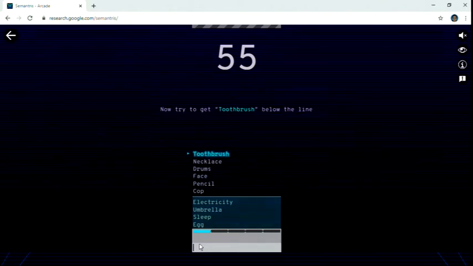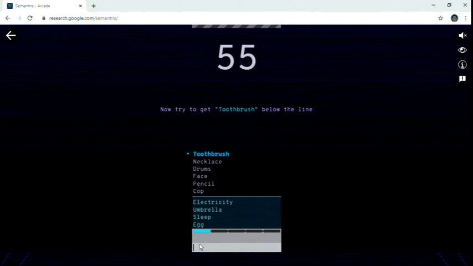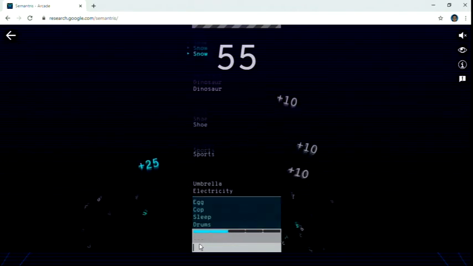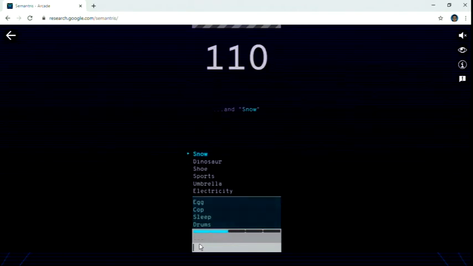The next word that comes is toothbrush. So we have to write the most related word to toothbrush. I write here "teeth" and enter. It identifies this is related to toothbrush.